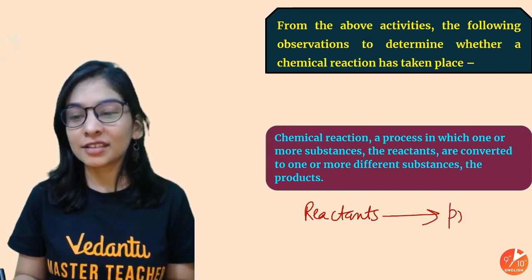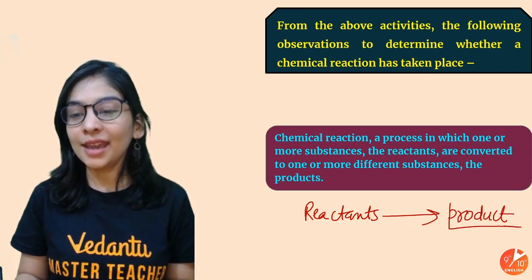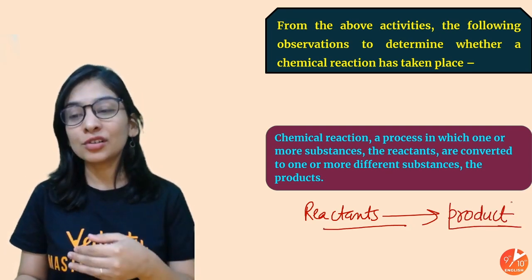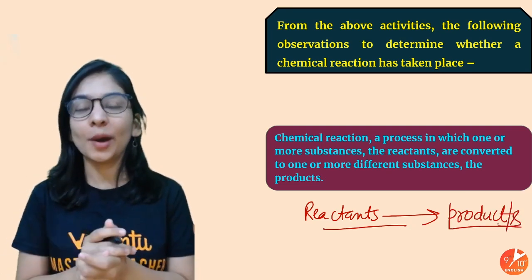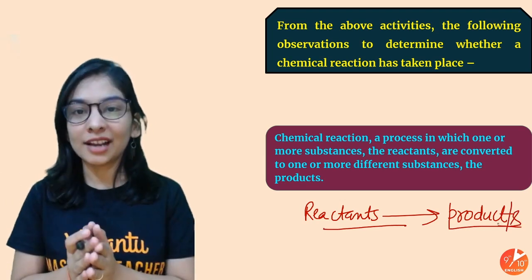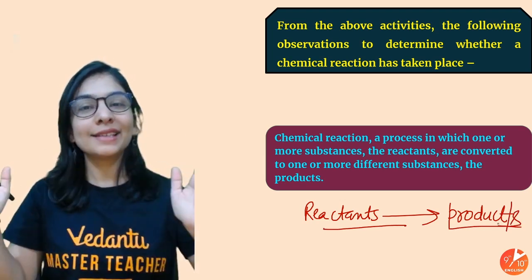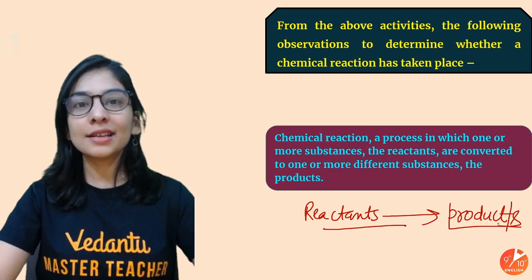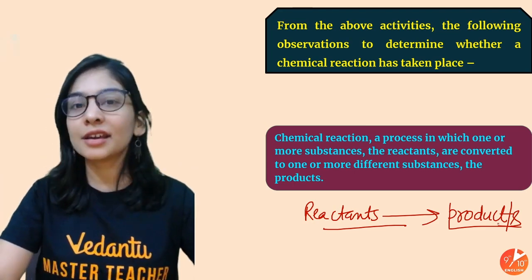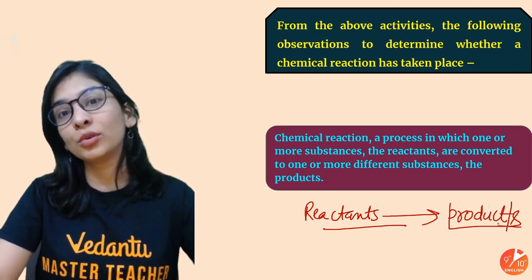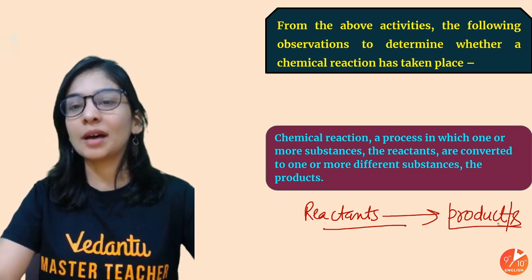And that substance is called the product, or products if more than one. That's what a chemical reaction is. Okay, I hope it's pretty simple and you got it. A process in which one or more substances react with each other to produce one or more new substances.